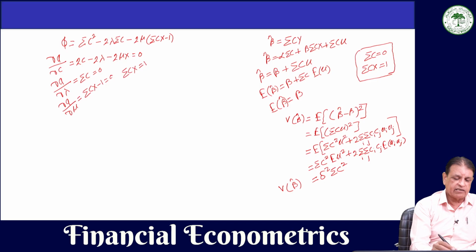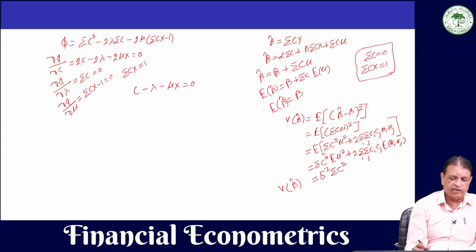From here we can simplify, and summation cx is equal to 1. Now we take this one, 2c, 2 lambda minus 2 mu. So we can remove 2. You can divide this equation by 2. So what we will have here is c minus lambda minus mu x equal to 0. We have removed 2, we can divide it by 2.